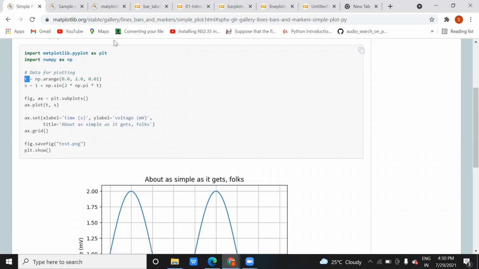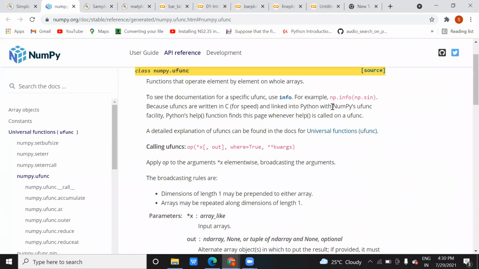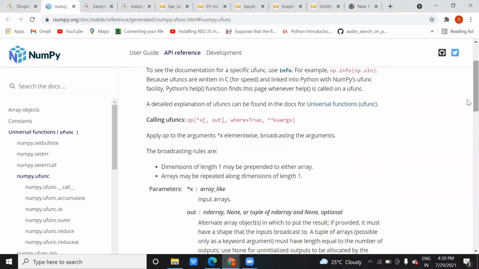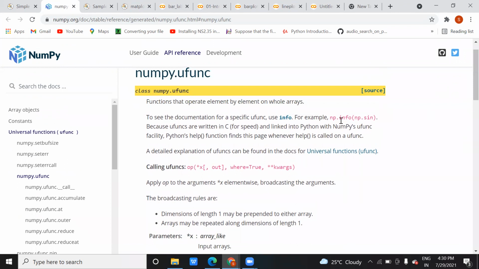t will take a value in the range 0 to 2 with a step size of 0.01, and s will be 1 plus np.sin, the sinusoidal function. If you don't understand this sine function, you can click on that function and find out what it means. So you can see it here, numpy has this function.